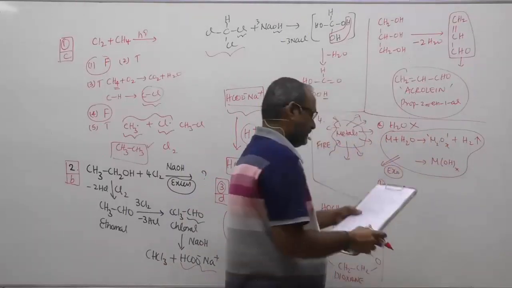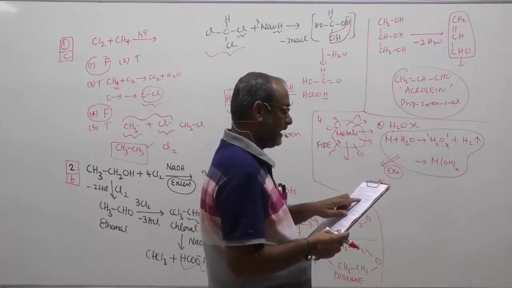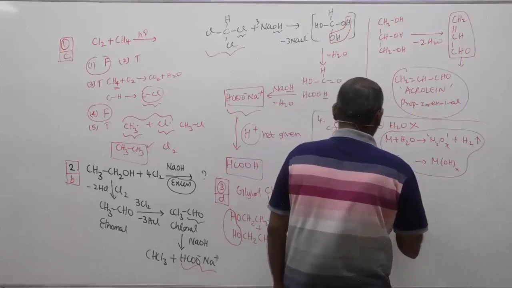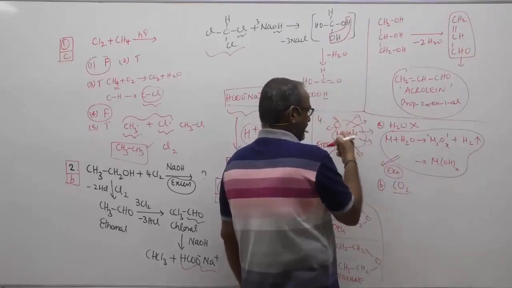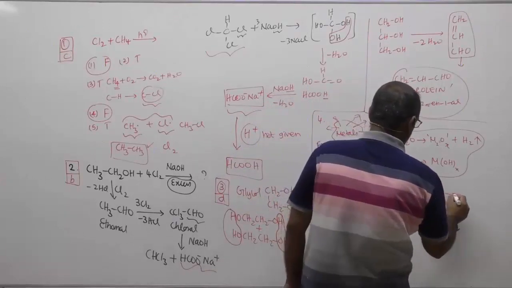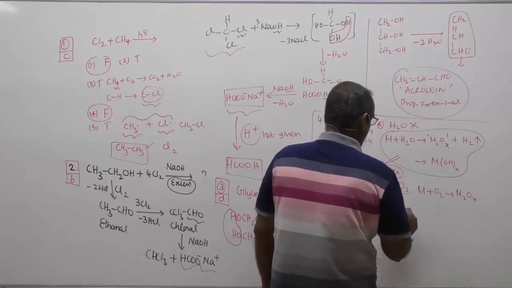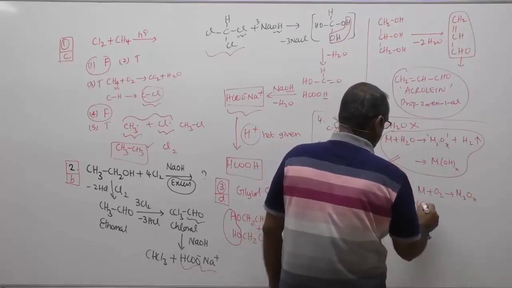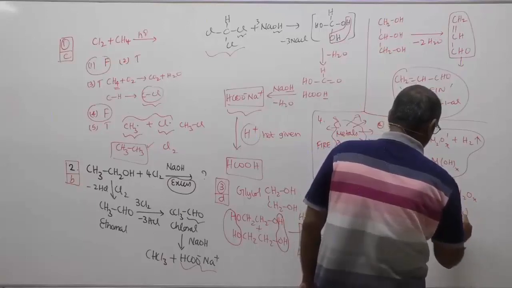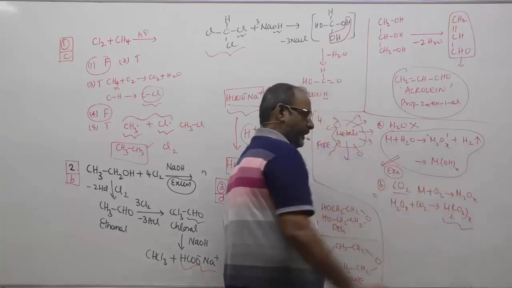What about the next one? The next one is carbon dioxide, option B. When metal gets oxidized, your metal plus oxidation will give you metal oxide. Metal oxide plus carbon dioxide will again form the product, metallic carbonate.